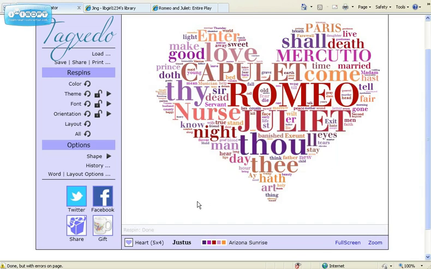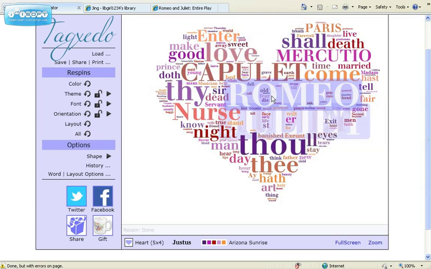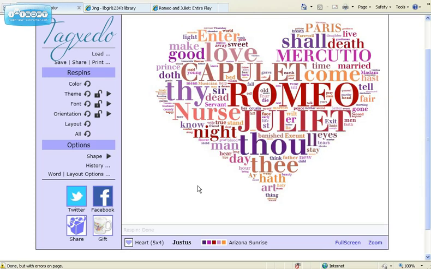Okay, so there we are. Now, it really doesn't tell me much. The names of the characters are here a lot, and I think that's because within the play, all the dialogue, each time a new person speaks, it gives their name, so they're the largest. I think we need to do away with that because we want to get the gist of the story, not so much the character names.